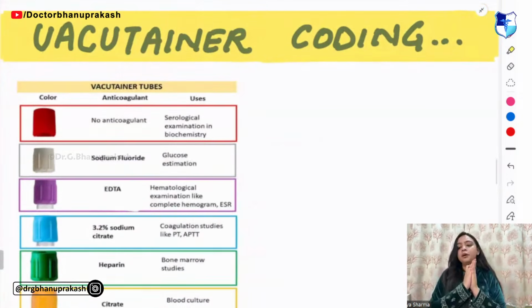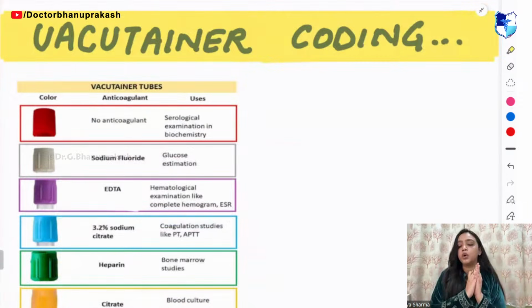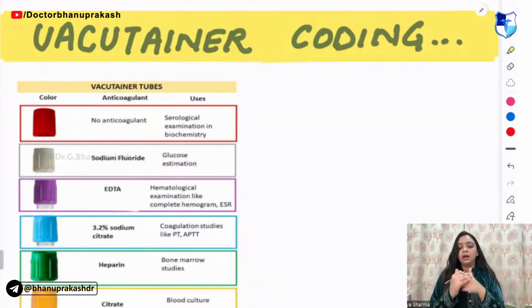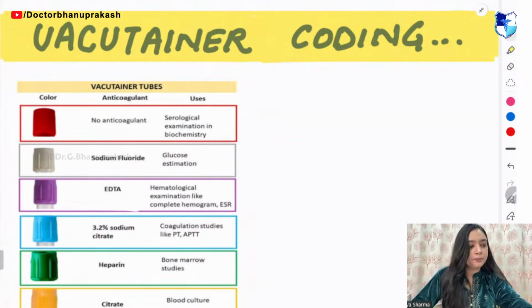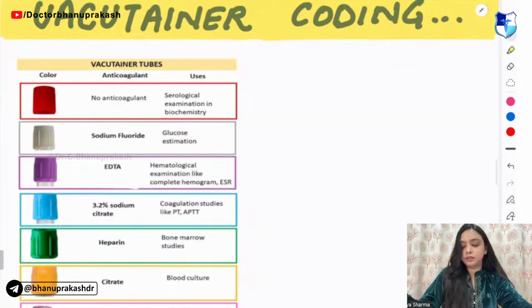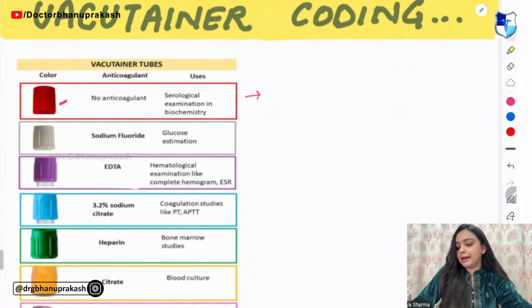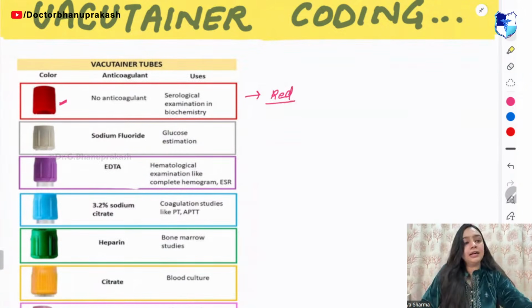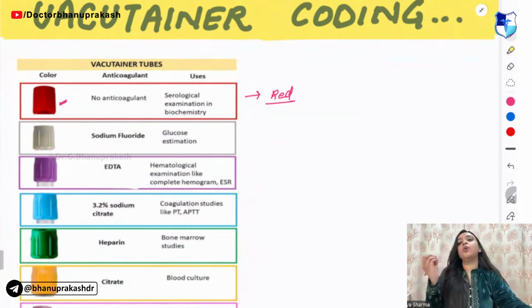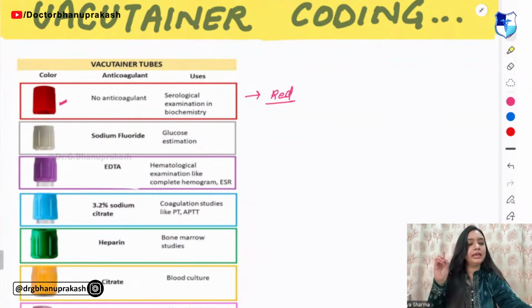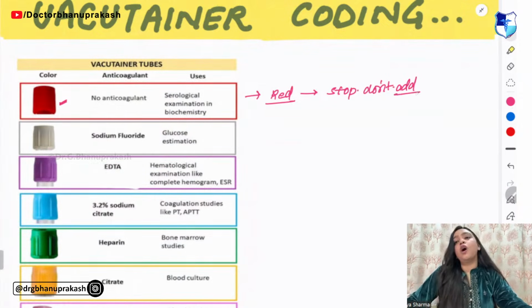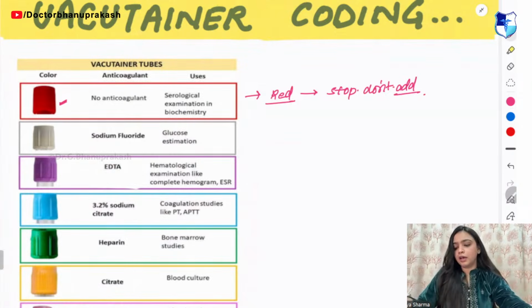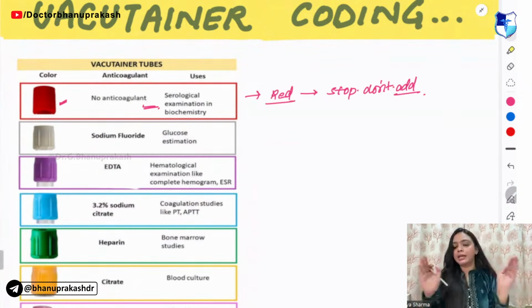Next, moving on to the next topic, guys, that you have the Vacutainer color coding. Now, in the Vacutainer color coding, we have a very beautiful mnemonic. The first one is red color. So, in the red color, you don't have any anticoagulant. So, red says stop. Don't add anything. Okay. So, in red there is no anticoagulant.